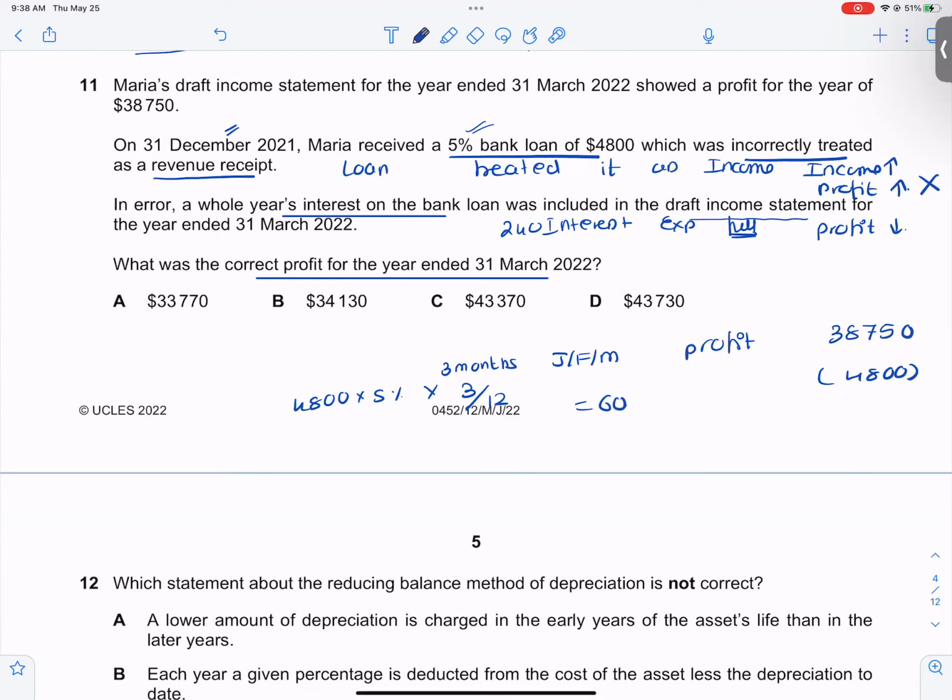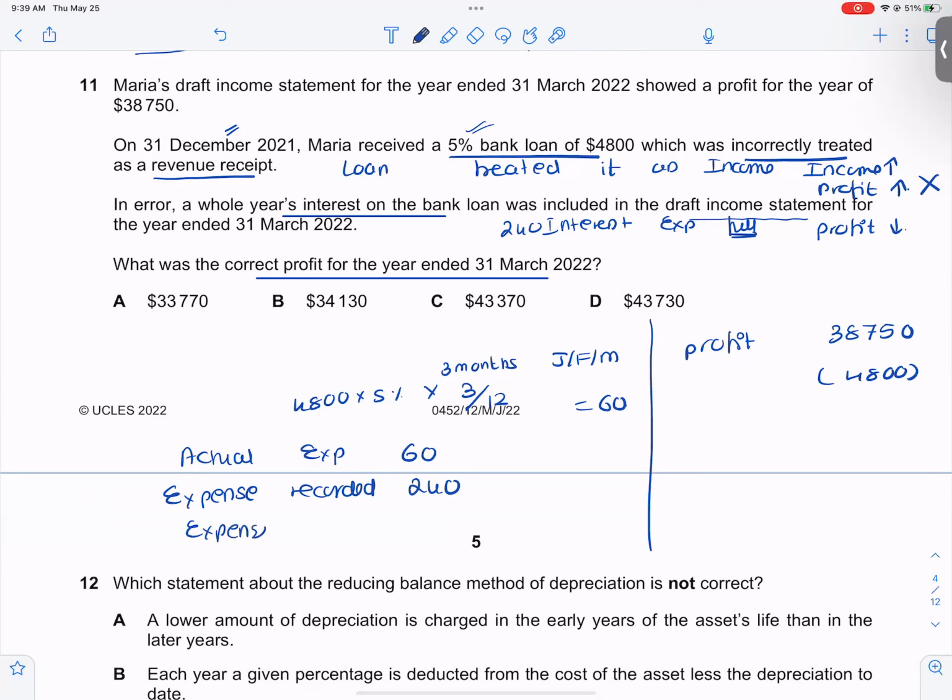So what did I do? My actual expense was 60. The expense that I recorded was 240. That means expense was overstated by 240 minus 60, 180. If expense was overstated, that means profits was understated.